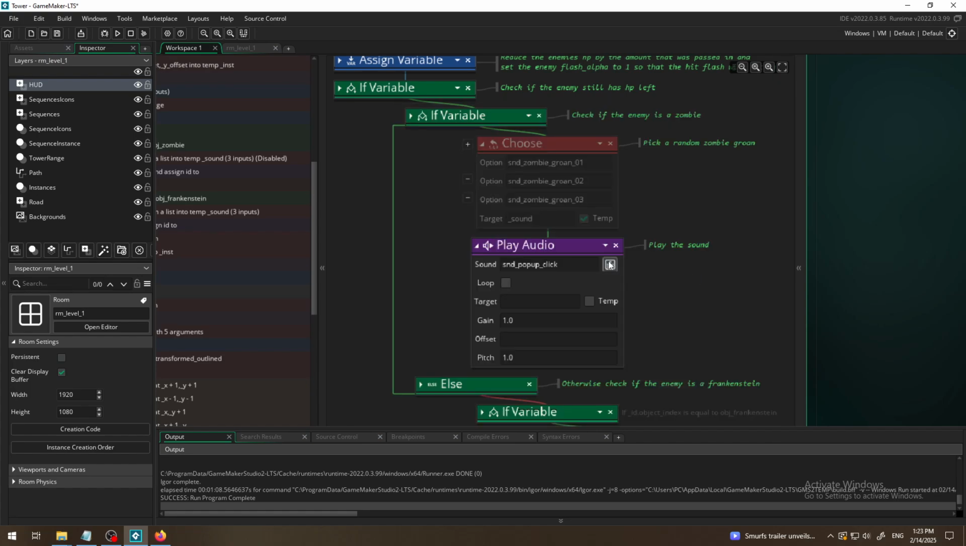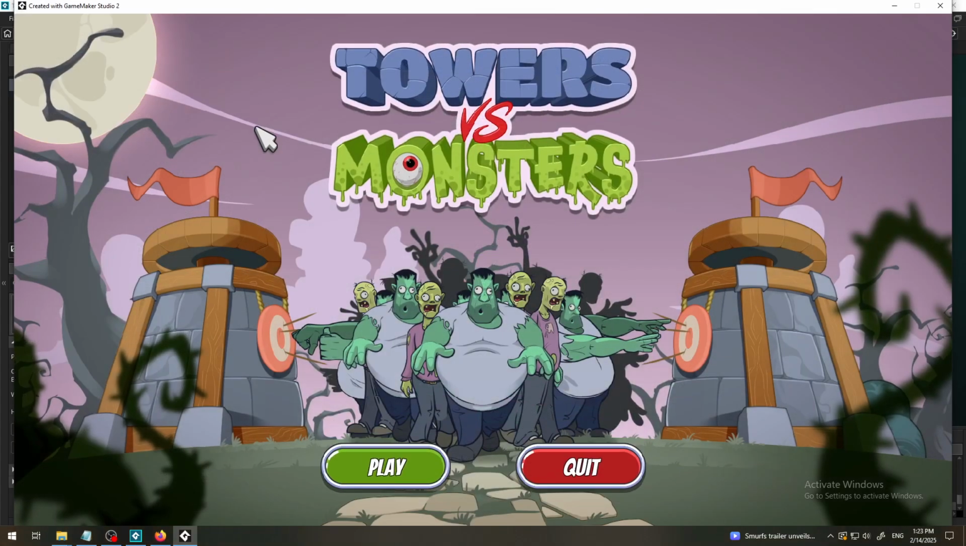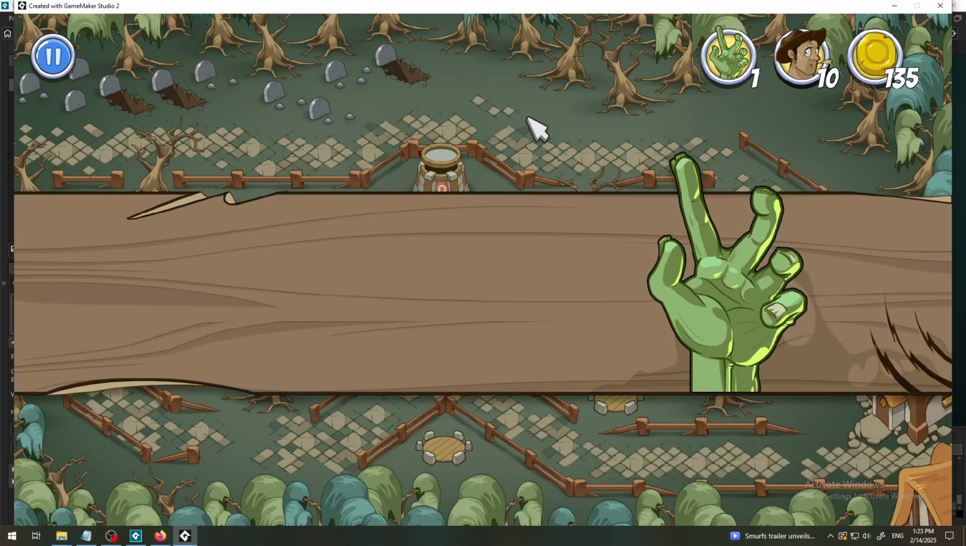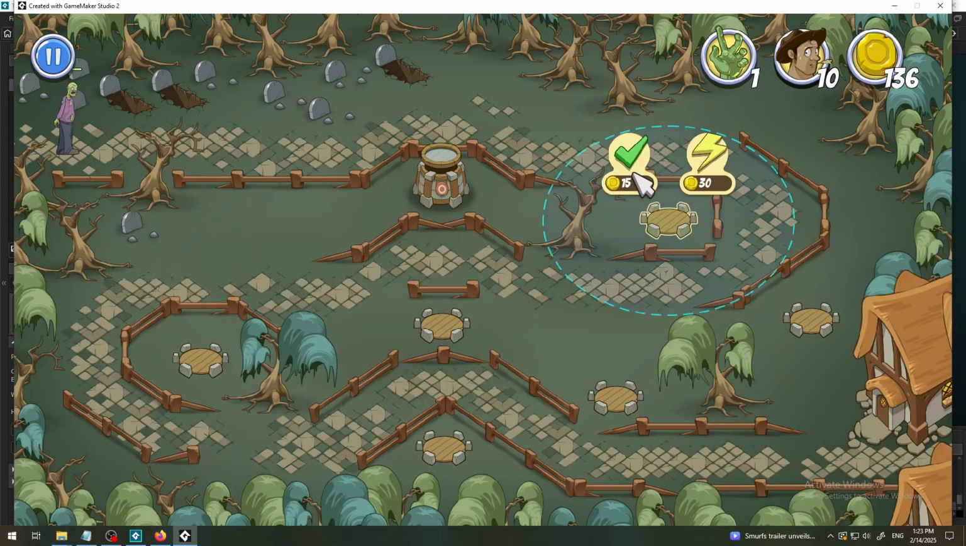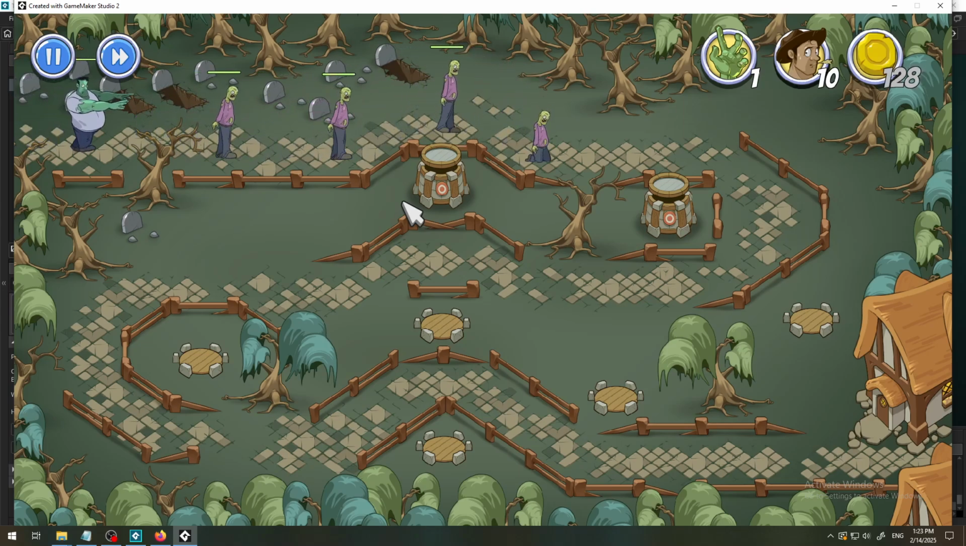So now when I hit the zombie with my arrow from my tower, it will play the click sound instead of the scream sound. It should. Let me try it. And that is for zombie. For Frankenstein we haven't changed that yet also. I don't hear it, really.